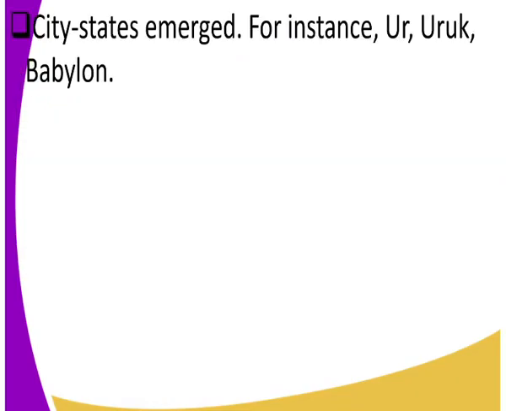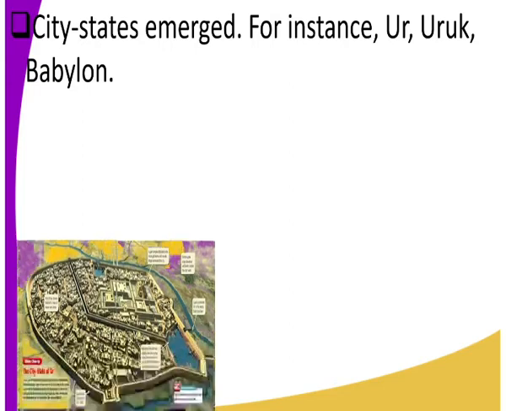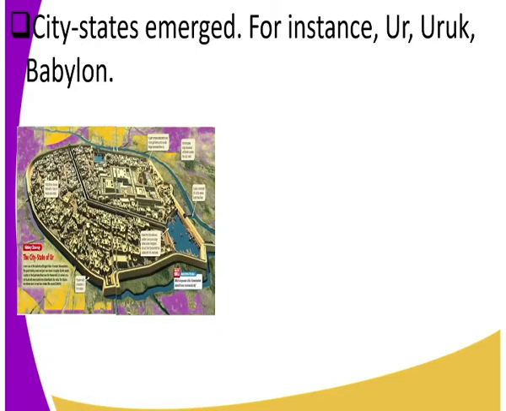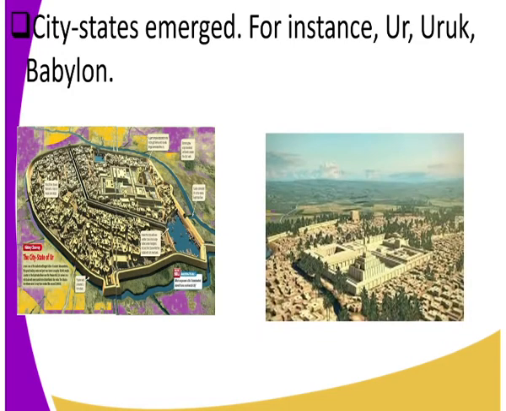Let's get to our next impact. City-states emerged. For example, we get Ur, Uruk, and Babylon. Yes, Babylon is another well-known city. Look at that. That is Babylon city, a very well-known city. Then you also had Ur. Those people who understand the Bible know what Ur was. They know Ur was a city.